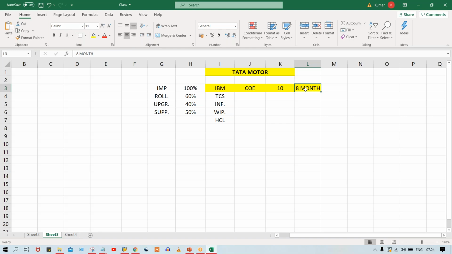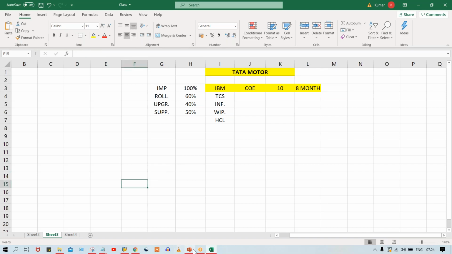IBM is going to send a team of consultants. If you talk about SAP implementation, of course one consultant is not going to do all the configurations, so a team is required. So IBM is going to send a team, and this team is responsible for implementing SAP in Tata Motors, right?